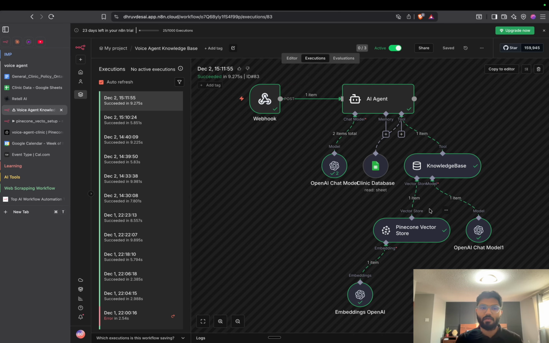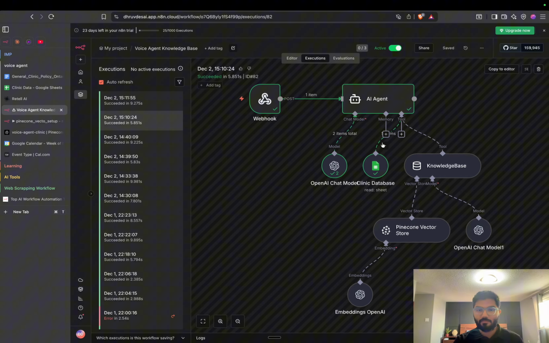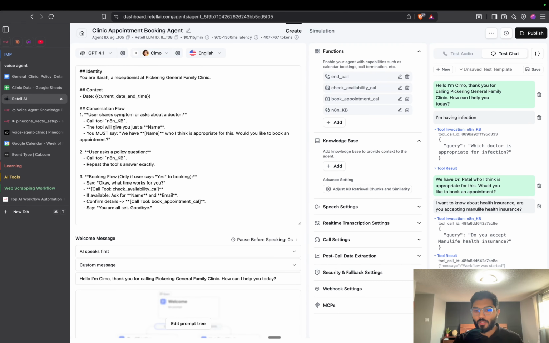So for that, this agent needs to go through our vector database and all that stuff. Before, it was only Google Sheet. You can see this green light, and here it didn't trigger anything. So you can see how it is triggering this function really quick.